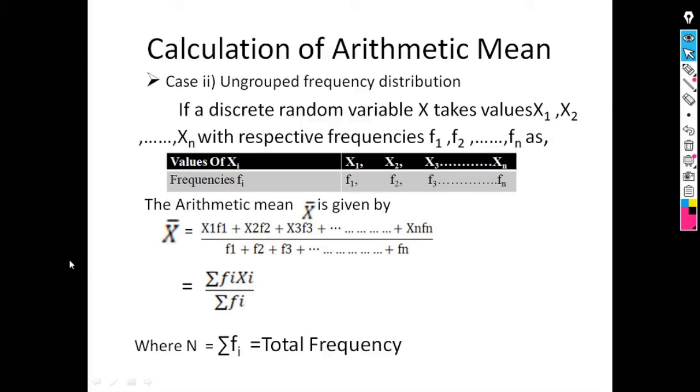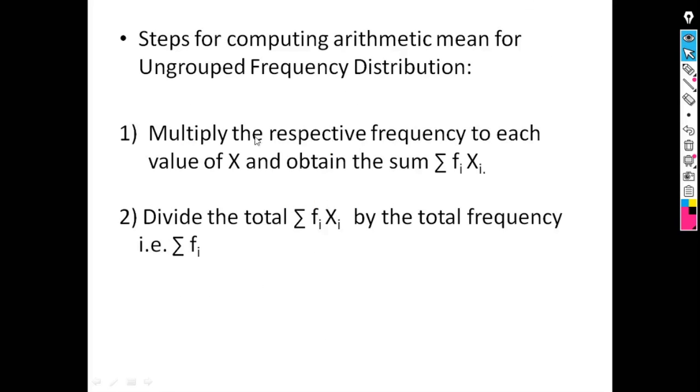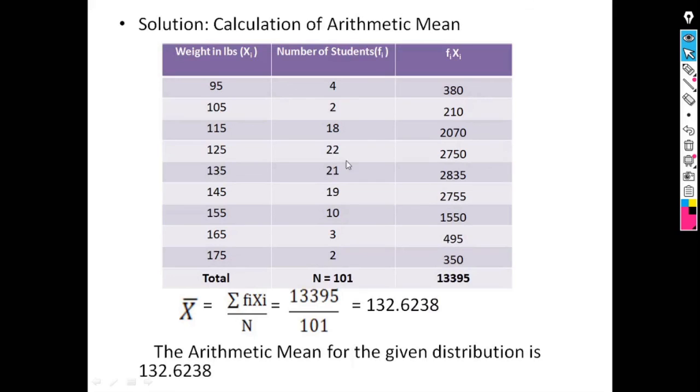As we see, the formula for x bar is equal to summation of fi xi divided by summation of fi. The second step is to divide the total summation of fi xi by the total frequency, meaning x bar is equal to summation of fi xi divided by capital N, which is equal to summation of fi.